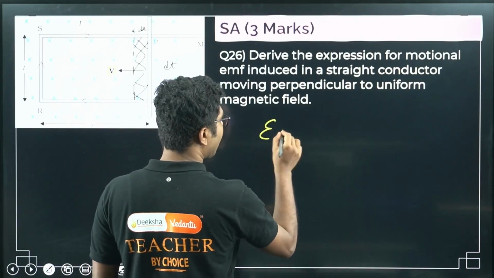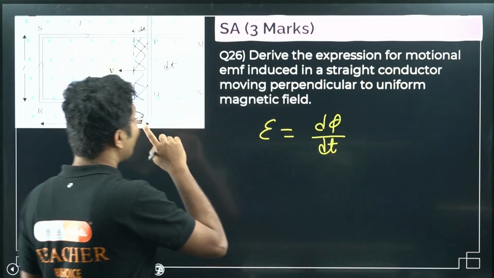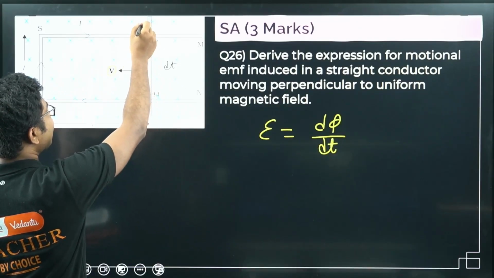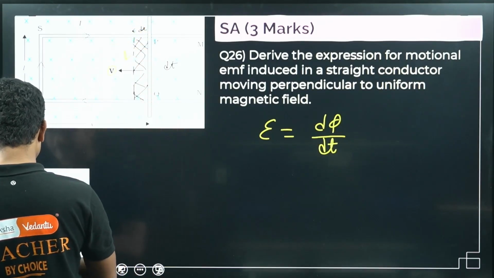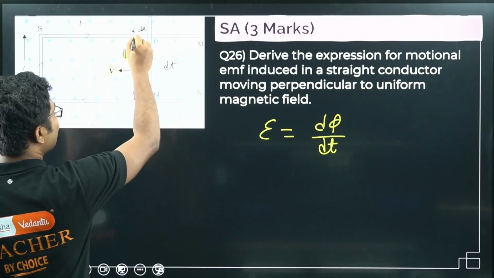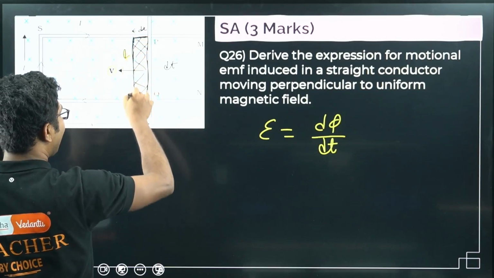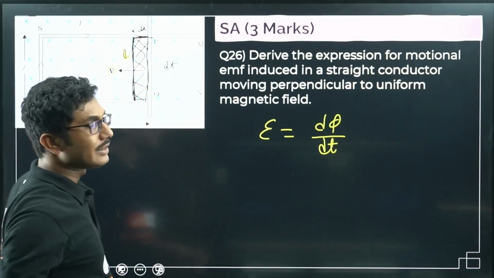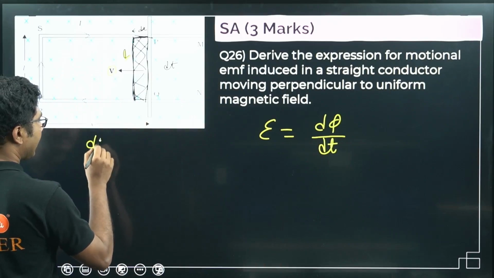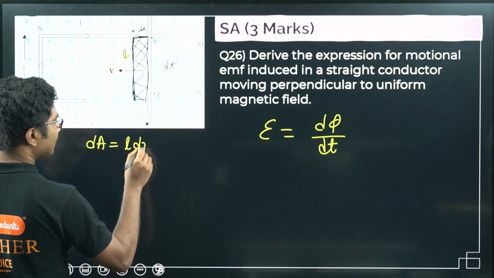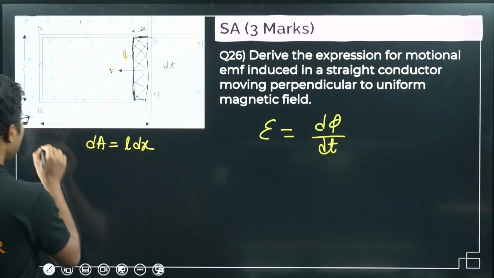Induced EMF is given by the rate of change of flux through it. What is the flux changed in it? Flux changed is dx times L. Why dx times L? We have to calculate the area, right? This small area. What is this small area? dx is the width, and L is the length. Length into width is the change in area. So change in area can be written as dA equals L dx, length into breadth. Here breadth is dx.